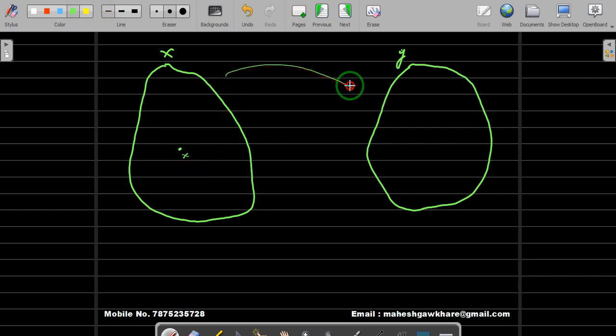So we have the function f here from X to Y. Since x is in X, obviously f(x) will be in Y, and around this f(x) we have taken a neighborhood of f(x) in Y. Okay, this is the present scenario now.